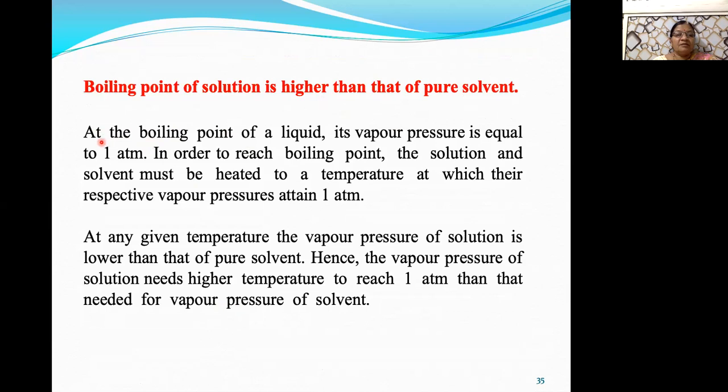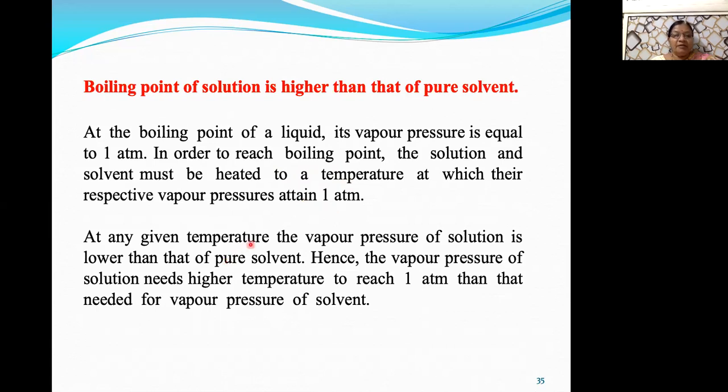Now, here is the explanation for why the boiling point of solution is higher than that of pure solvent. One thing: at the boiling point of a liquid, the vapor pressure of the liquid is equal to 1 atmospheric pressure. To reach the boiling point, the solution and solvent must be heated to the temperature at which their vapor pressures become equal to 1 atmosphere.